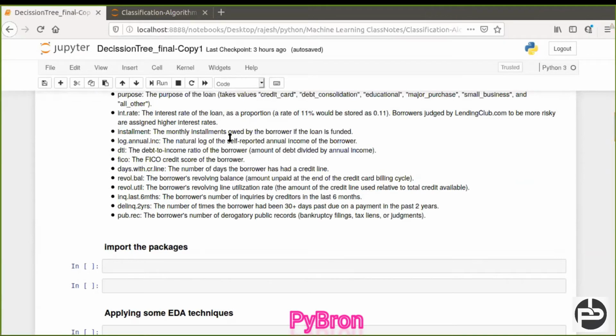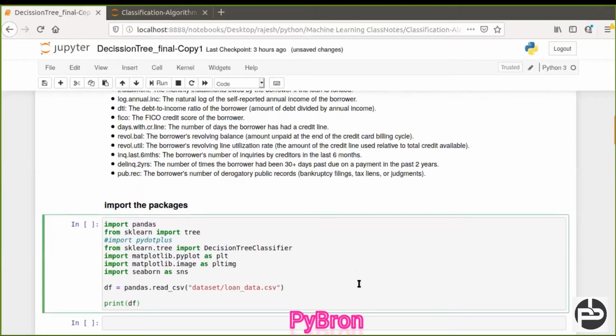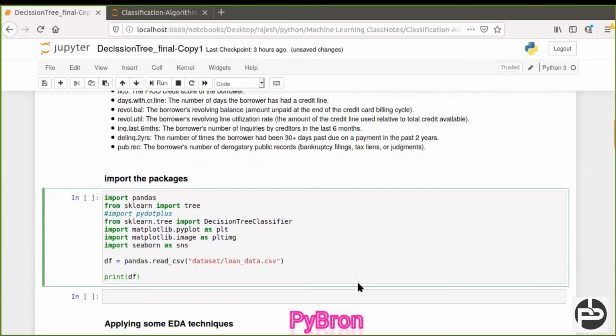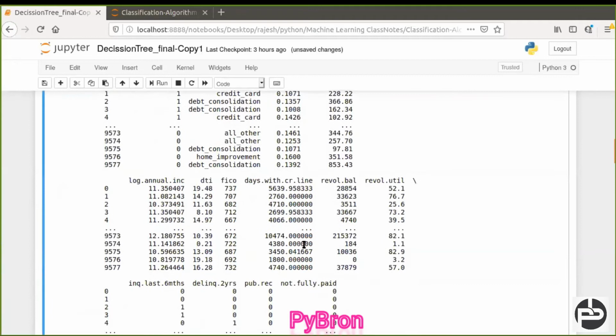Basically what we are going to do is import all the necessary packages required to deal with this kind of data set. You can import like this. I imported pandas and sklearn and decision tree because we are going to deal with the decision tree algorithm. Then matplotlib for visualization purposes. Seaborn is also used for visualization purposes.